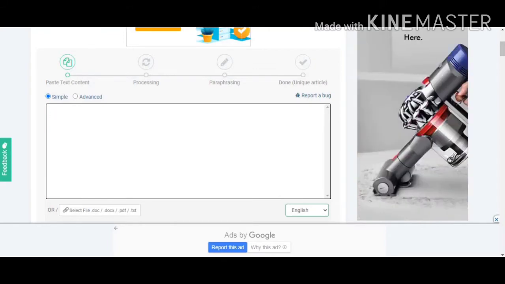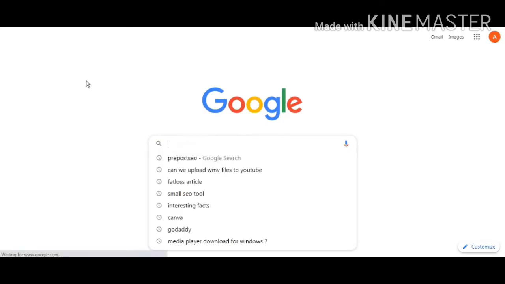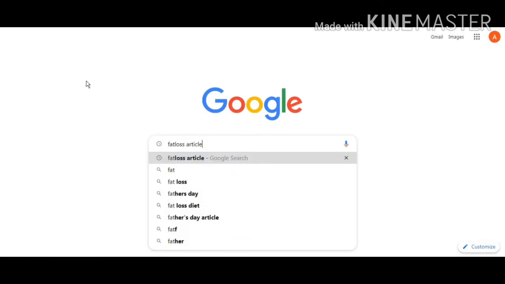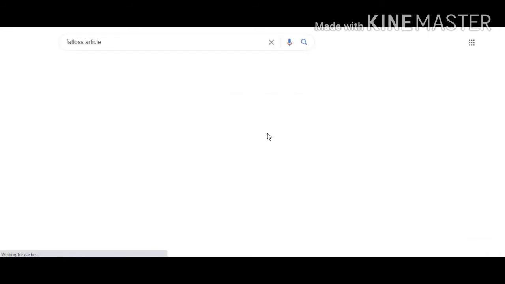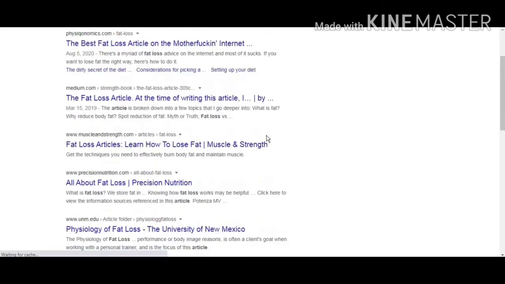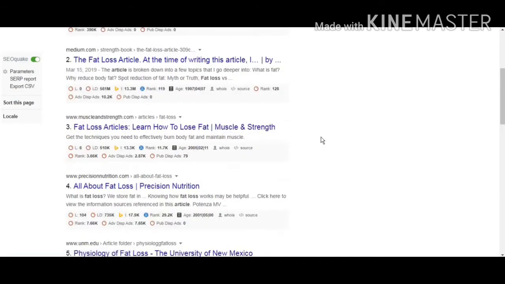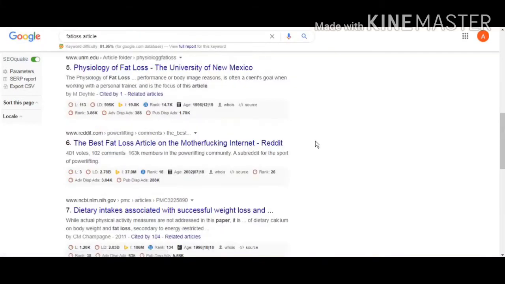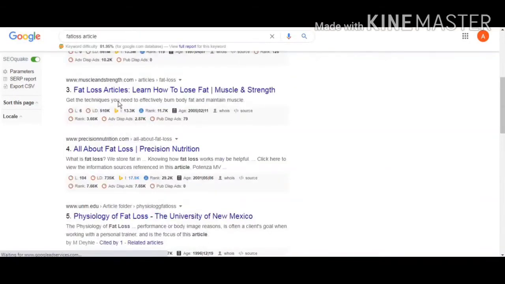Let's suppose I am going to search for an article on fat loss. Just type fat loss article. Here we have a lot of blog posts belonging to the fat loss niche, so let us choose any one. Over here, at number three, I can see the fat loss article on how to lose fat, muscle, strength and all. Let us just click on it.